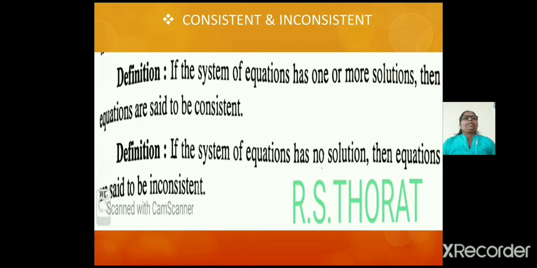constants. Now we consider the definitions of consistent and inconsistent equations. First we consider the definition of consistent equations. If the system of equations has one or more solutions, then the equations are said to be consistent. Now we consider the definition of inconsistent equations. If the system of equations has no solution, then the equations are said to be inconsistent.